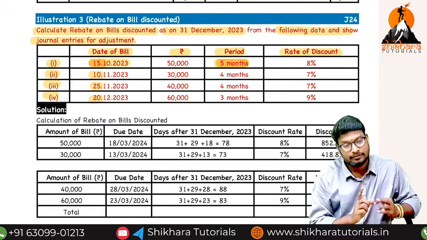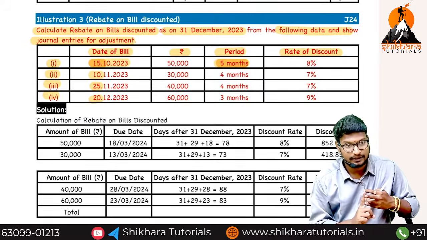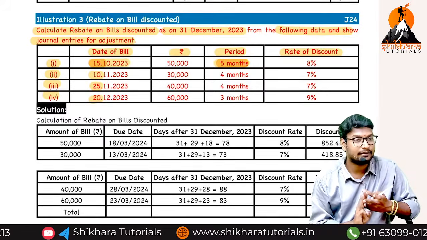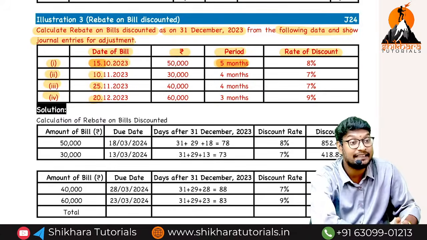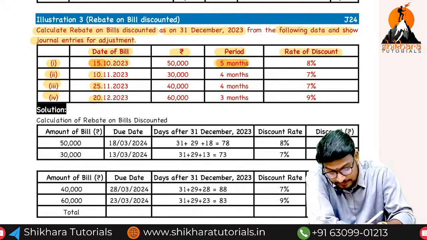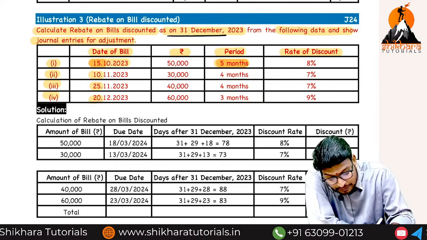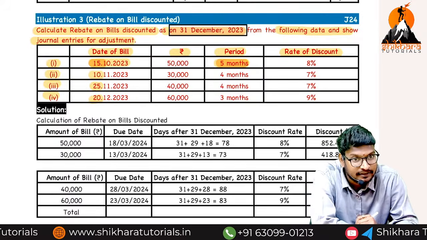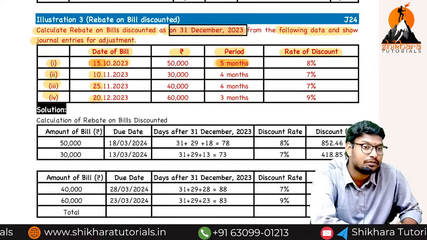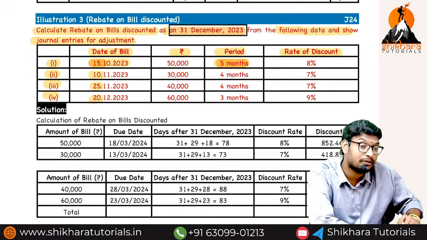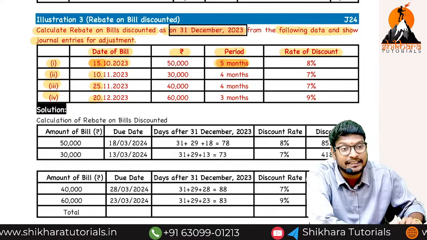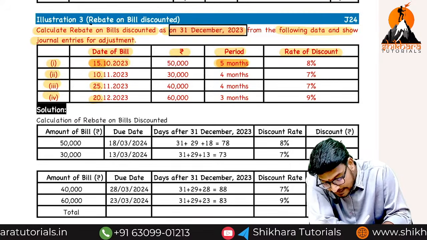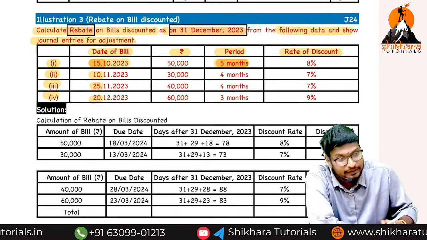5 months means 10 completed. From 10 to 11 is 1 month, 11 to 12, then January, February, March. March 18th is the due date. Up to December only belongs to the current year. That means January to March belongs to which year? Next year. That income we have to call rebate. They are asking us to directly calculate only the rebate, so we can calculate from there itself.